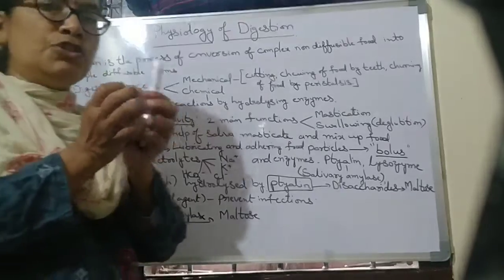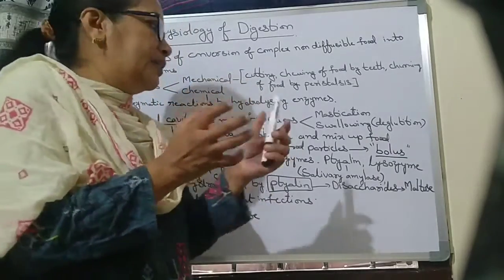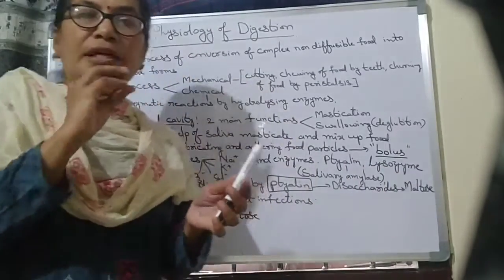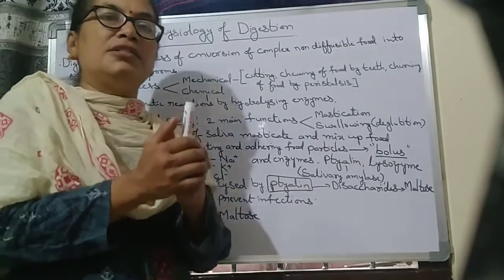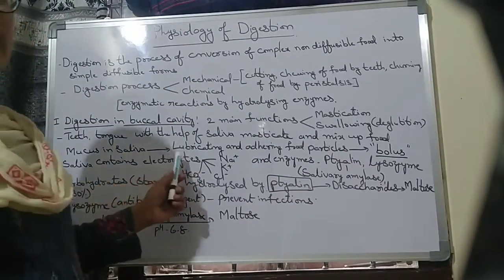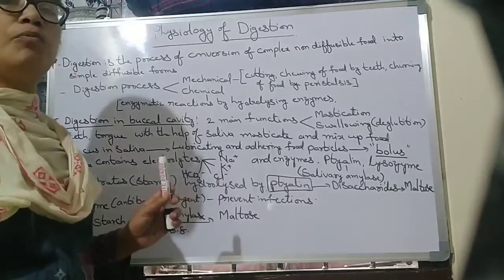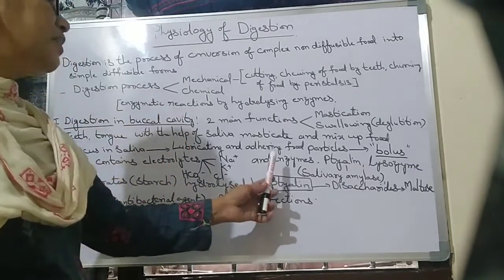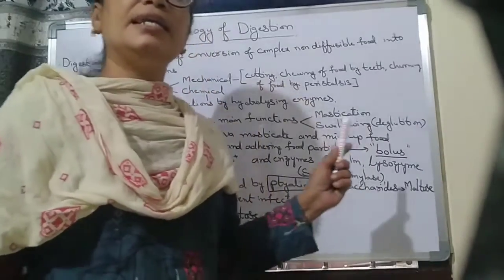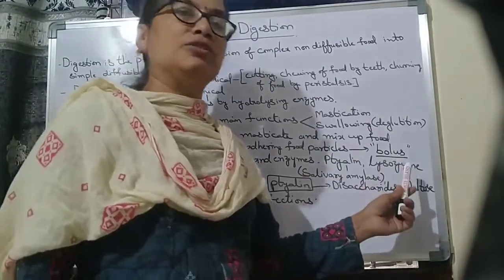Adhering means joining: the food particles gather, attach to each other, and form a bolus. Next, saliva also contains electrolytes: sodium, potassium, chlorine and bicarbonate. And it also contains enzymes. What are they? Ptyalin and lysozyme enzymes. Ptyalin enzyme is also called salivary amylase enzyme, and they also contain the lysozyme enzyme.